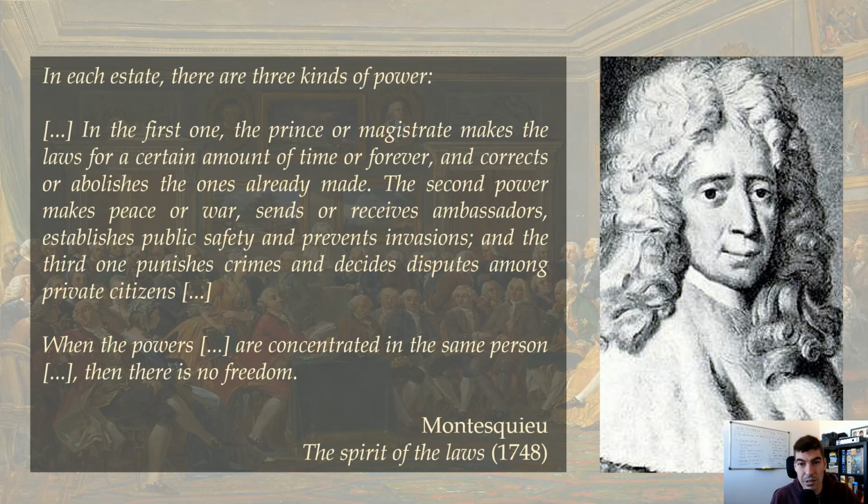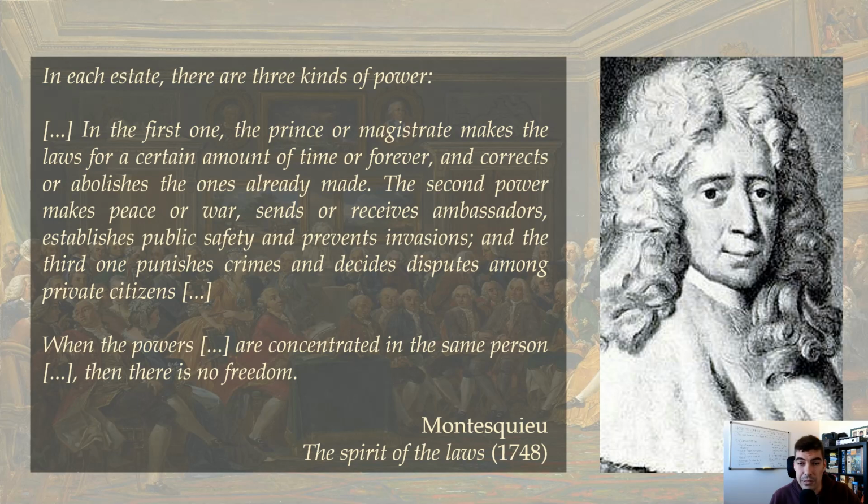For example, the separation of powers was, how do we say this, a petition, an objective of the revolutionaries who wanted to abolish the absolute monarchy, both in the American and in the French revolutions that we talked about before.